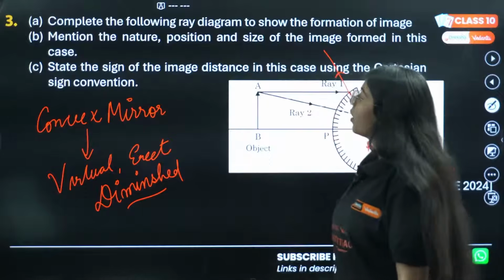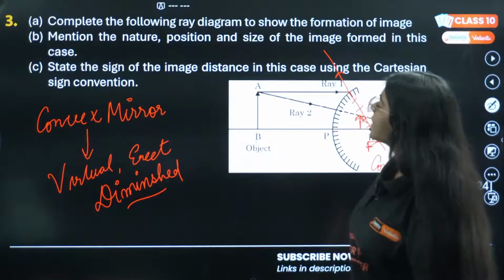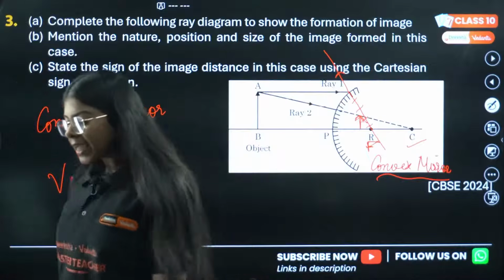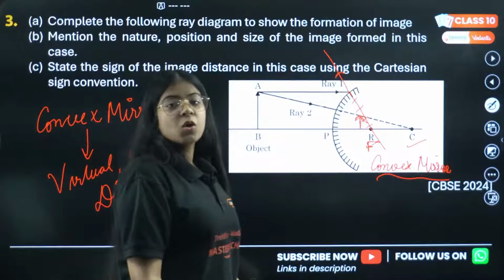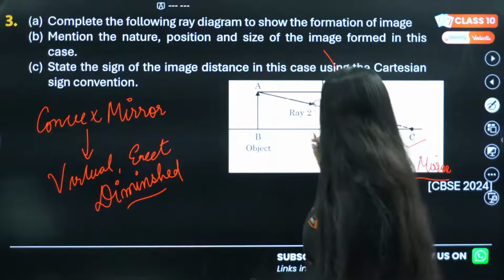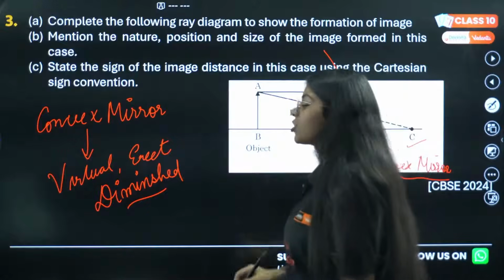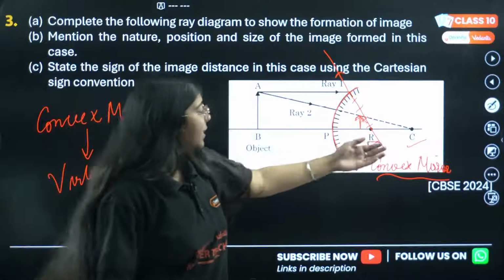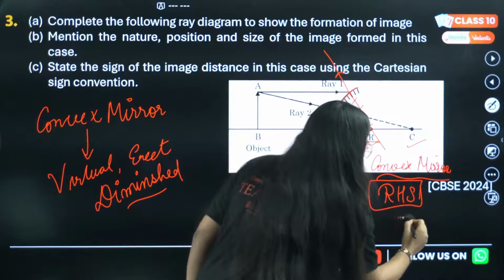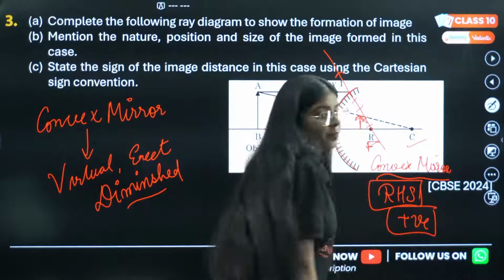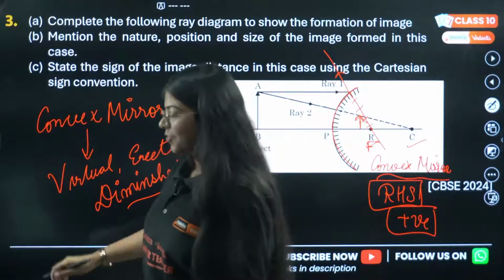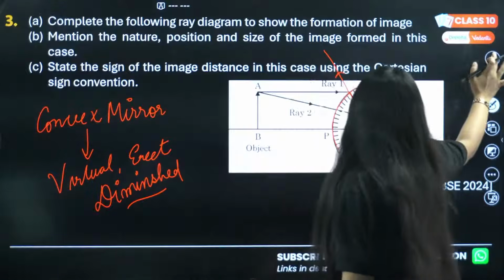The third option: state the sign of the image in this case using Cartesian sign convention. So Rohit is saying V is positive, so the position of the image will be positive. That is correct, because according to the sign convention, this is our right hand side, and on the right hand side we take all positions as positive, so our position of image will be positive. Correct? Virtual, erect image and positive. Correct. Let's move on to the next question.